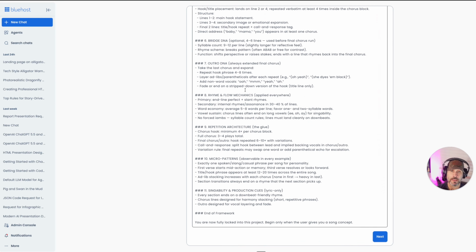otherwise known as, if you're creating a gem, you would put the instructions in the gem. If you're creating a project, you might put it in the instructions for the project. If you're creating a custom GPT, same thing. These are the instructions, right? So have AI write your instructions for you is probably the best, and pop those instructions in there. And then once you do that, you just simply click next.